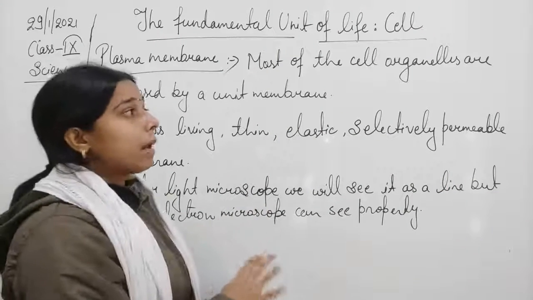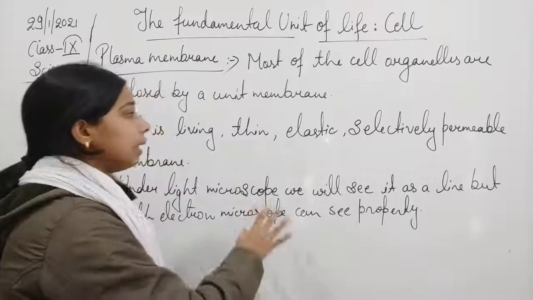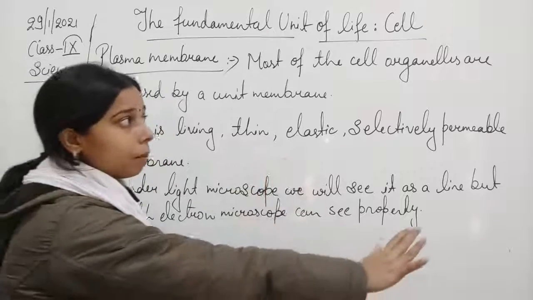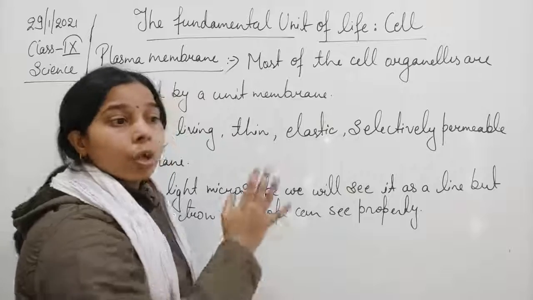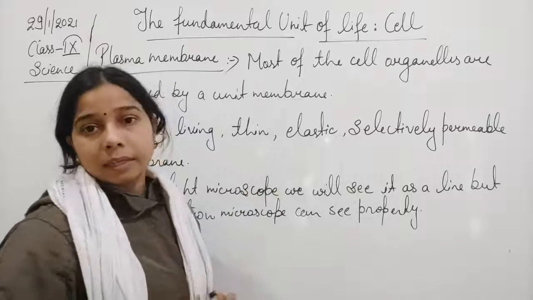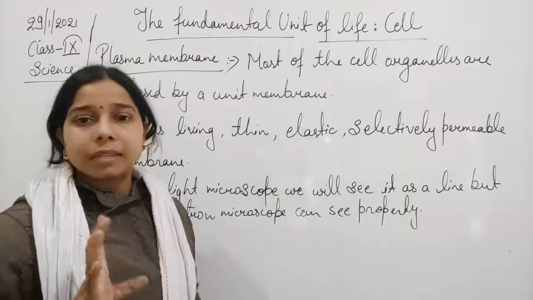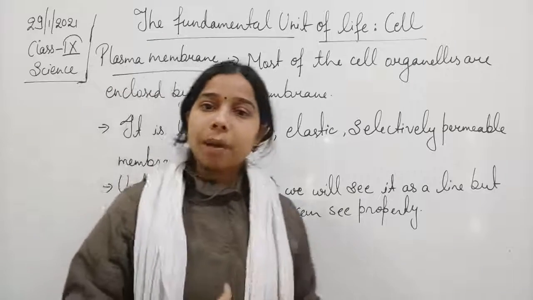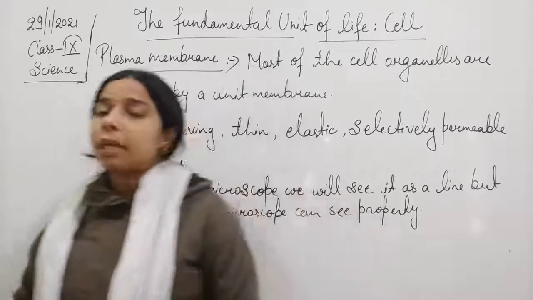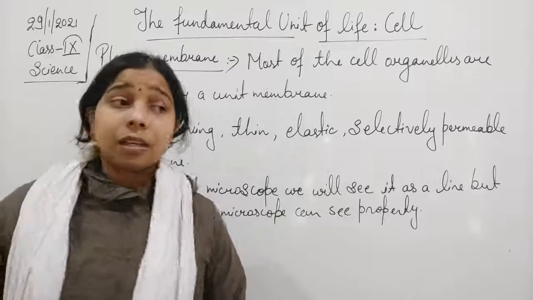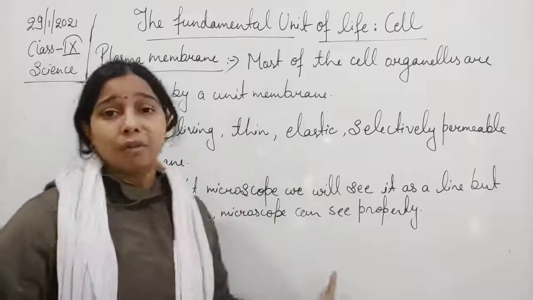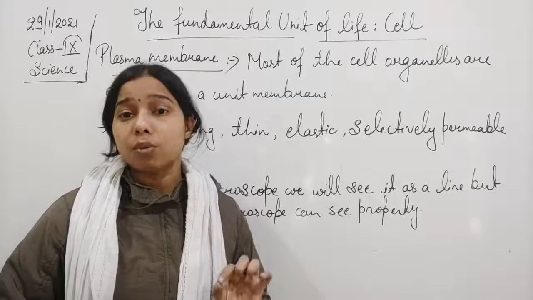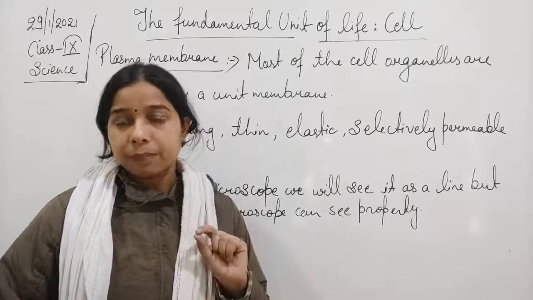Okay, so this is about the plasma membrane: a thin, elastic, selectively permeable membrane, a boundary within which all the cell organelles are present. So this is the basic thing about the cell membrane. Now, chemically it is analyzed that 75% of the plasma membrane is composed of phospholipids.